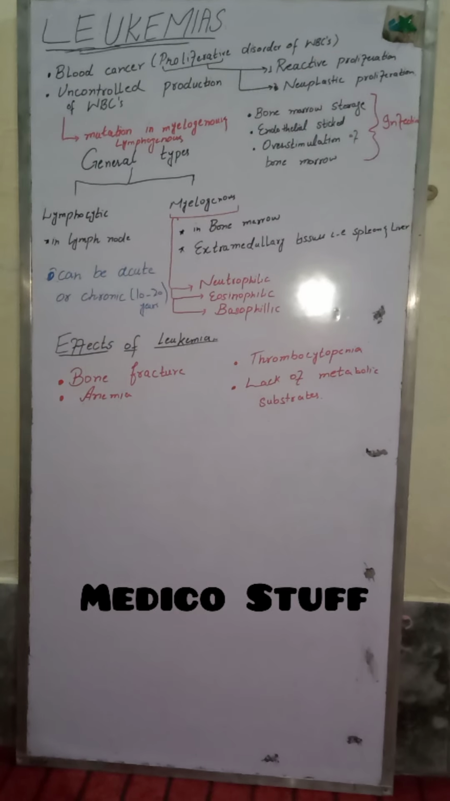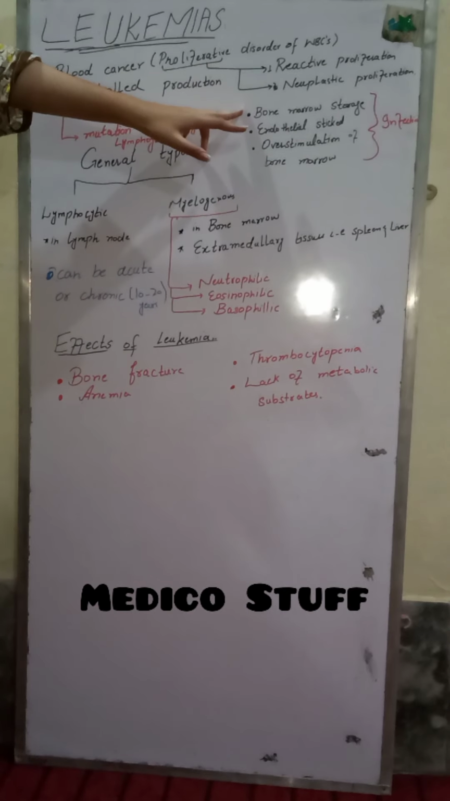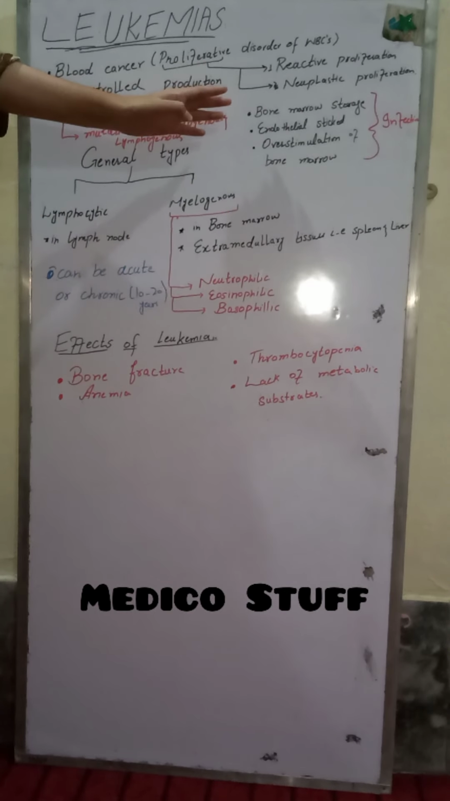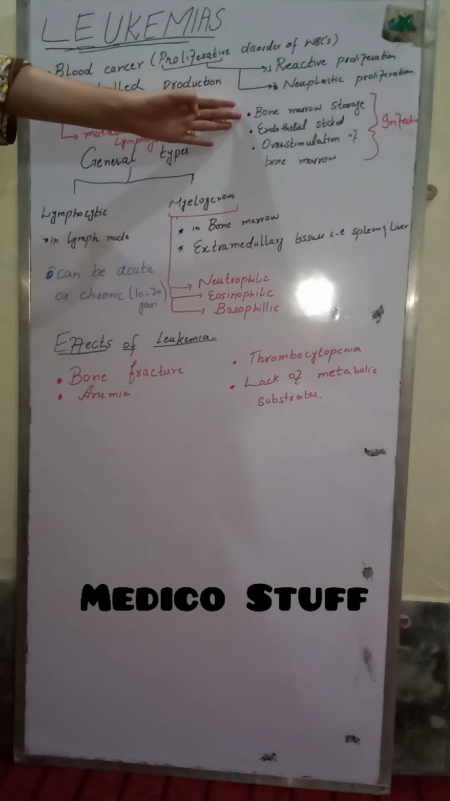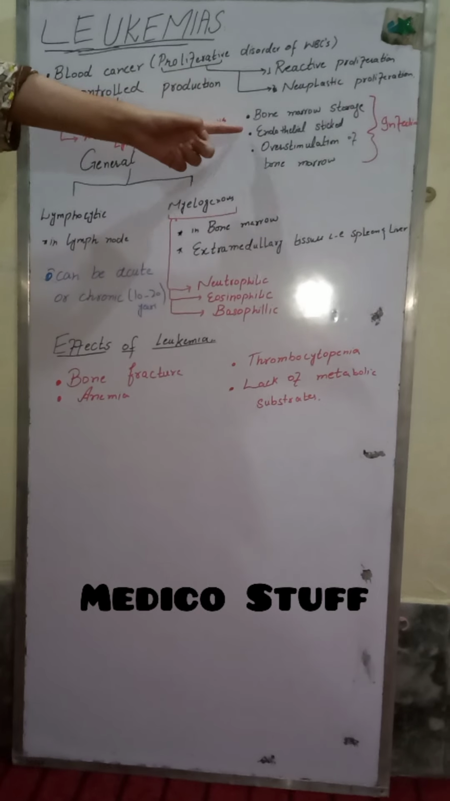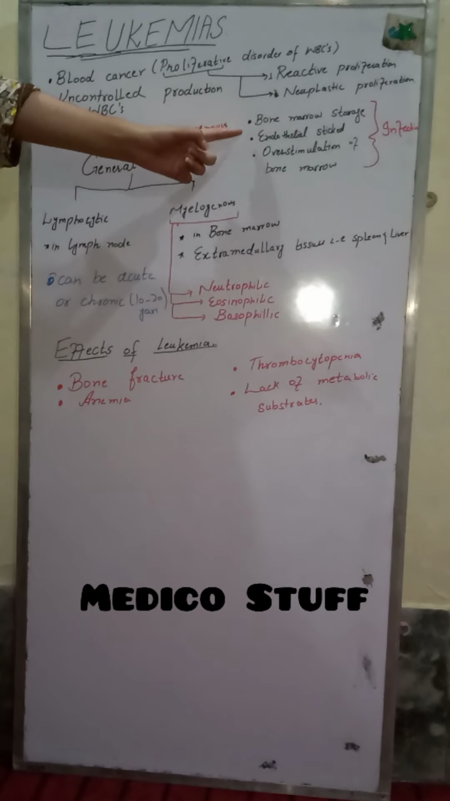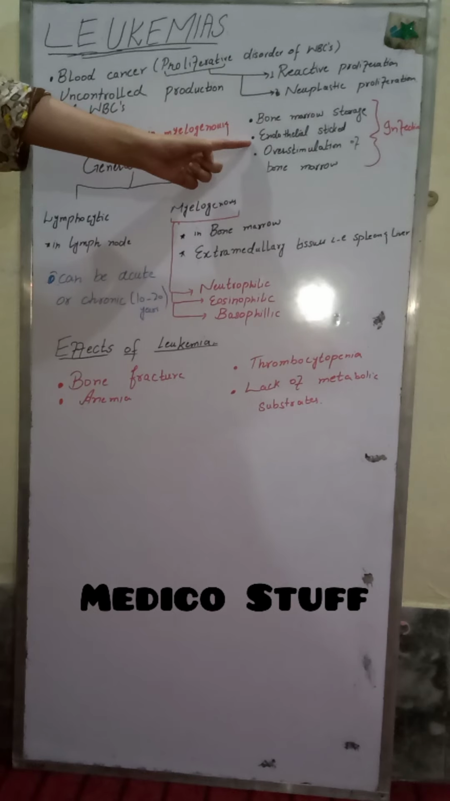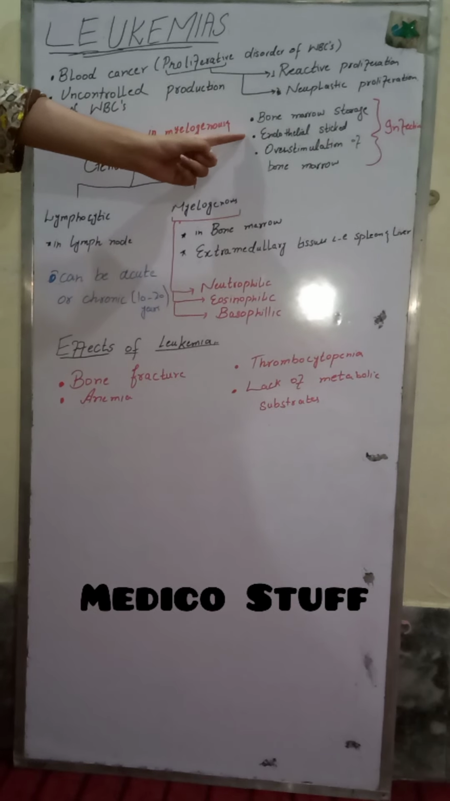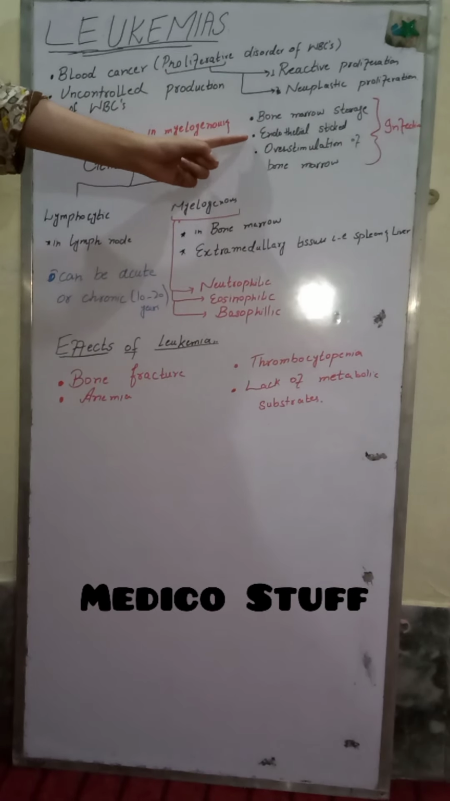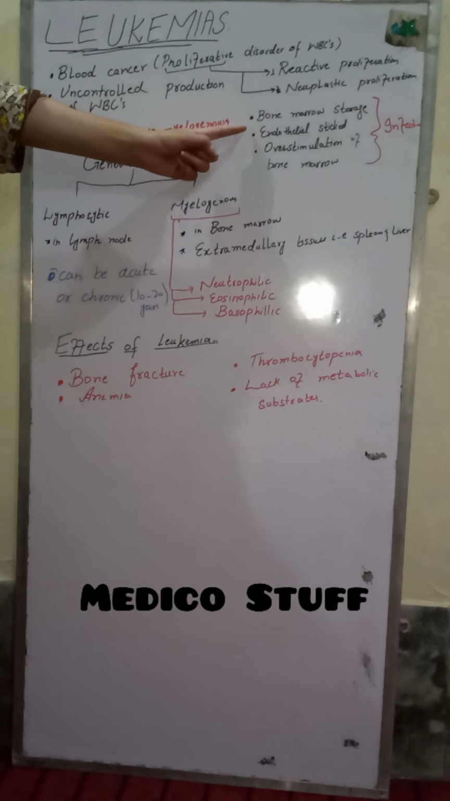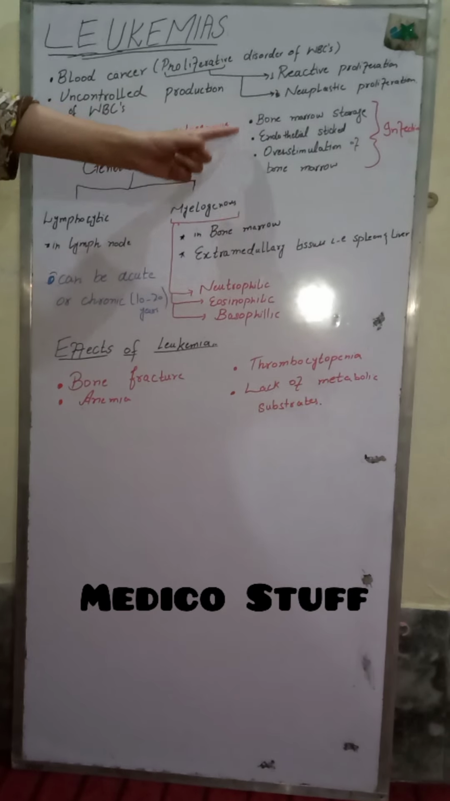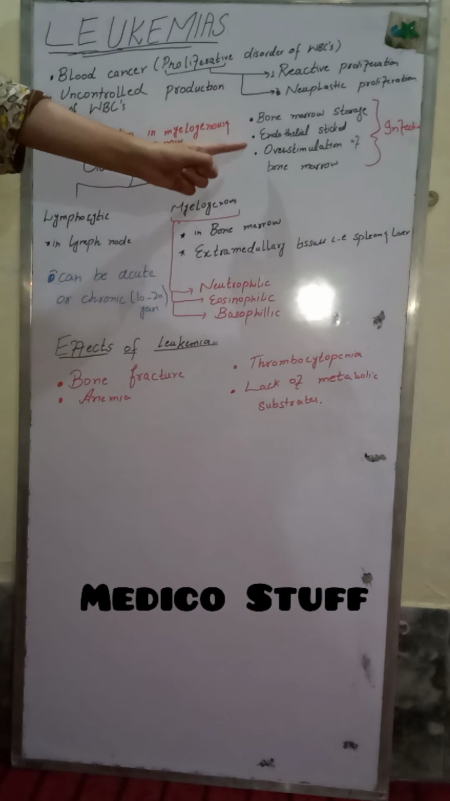There are three types of sources. The first one is bone marrow storage. We know that bone marrow contains a large amount of stored WBCs. Second one, the WBCs after release into the circulation stick to the endothelial lining of the blood vessels. These endothelium-stuck WBCs can also get free and enter the circulation to increase the number of WBCs in response to reactive proliferation.